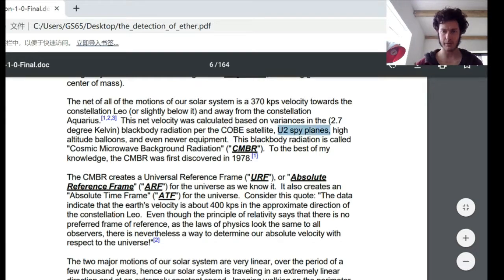U-2 spy planes, high altitude balloons, and even newer equipment. This blackbody radiation is called the blackbody radiation. The net velocity was calculated based on variances in the 2.7 degree Kelvin.